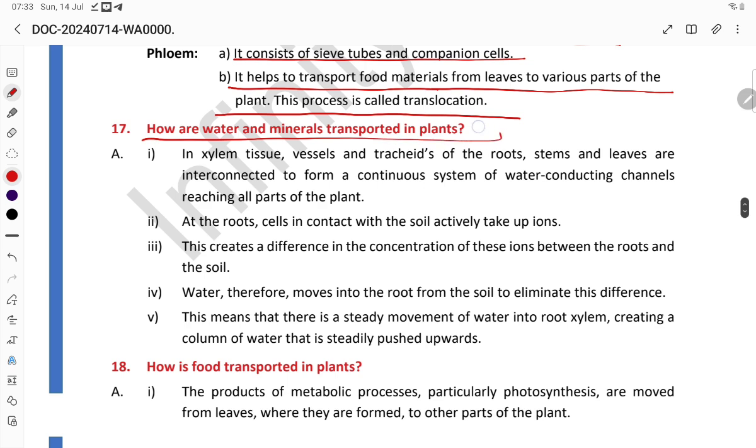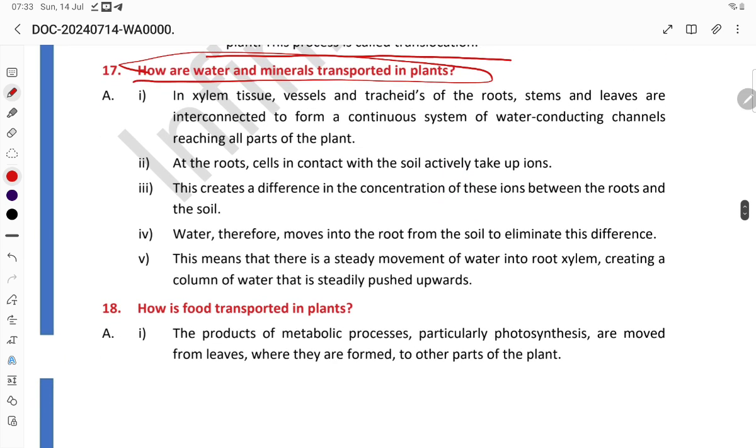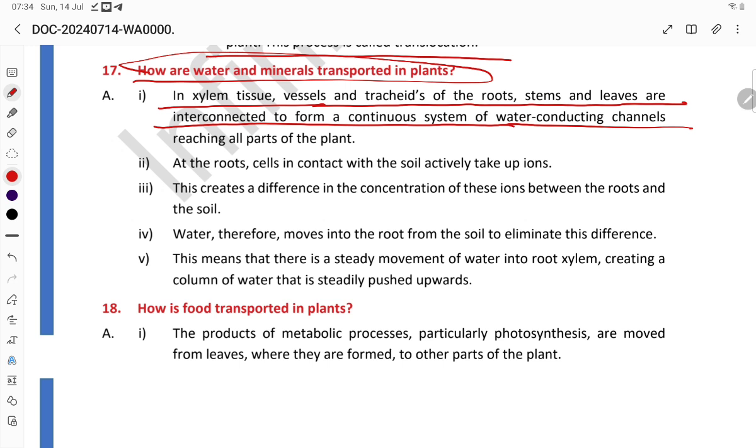How are water and minerals transported in the plant? In xylem tissue, vessels and tracheids of the root, stem and leaf are interconnected to form a continuous system of water-connecting channels, reaching all parts of the plant.